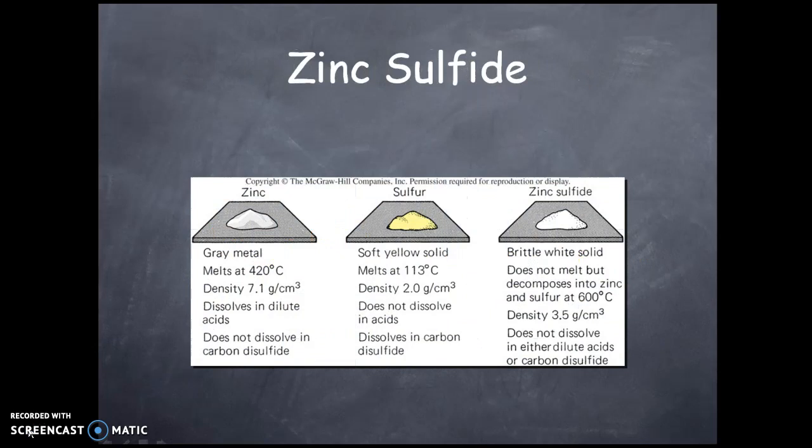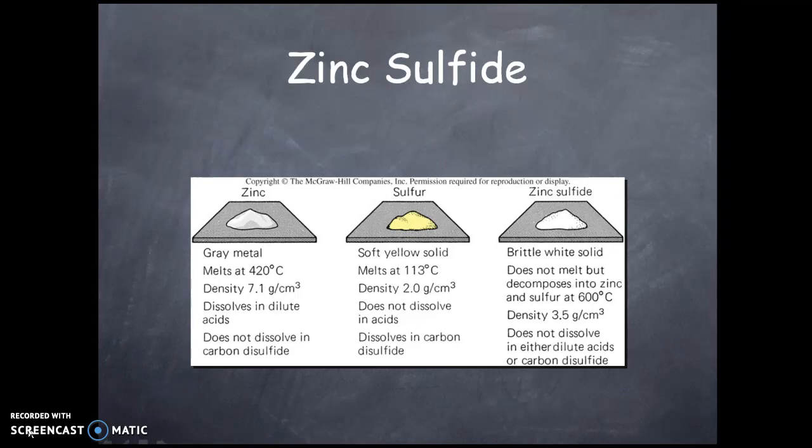For example, zinc sulfide. You can look at zinc and sulfur as individual entities. You can look at zinc as shown in the picture. It is a gray metal in physical appearance and it melts at 420 degrees Celsius. It has a density of 7.1 grams per cubic centimeter and it dissolves in dilute acids, and it does not dissolve in carbon disulfide.